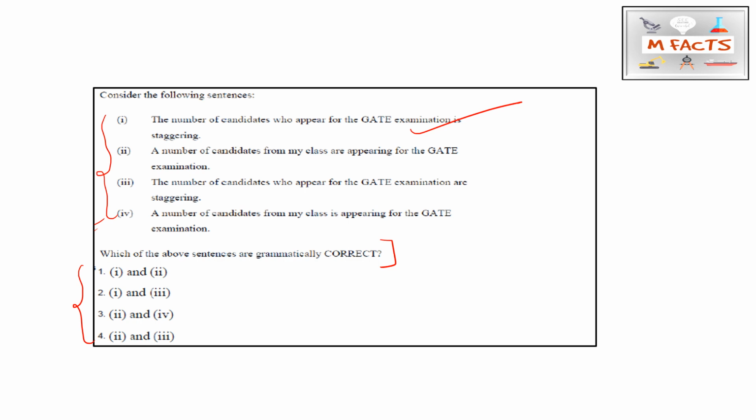The second sentence is: a number of candidates from my class are appearing for the GATE examination. This second sentence is also correct. You can match in your response sheet like that. You need to read the sentences carefully, then only go for the options. So the first and second sentences are correct.